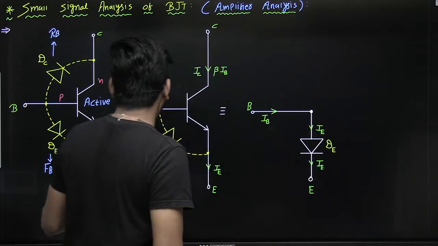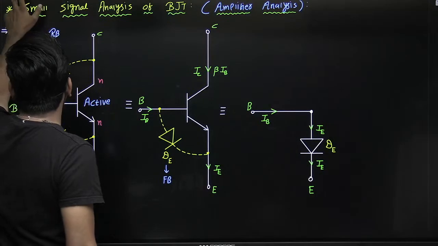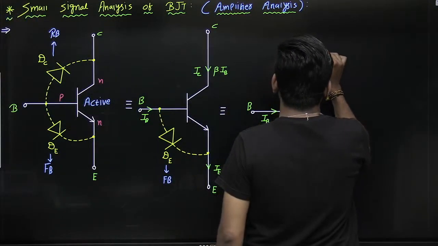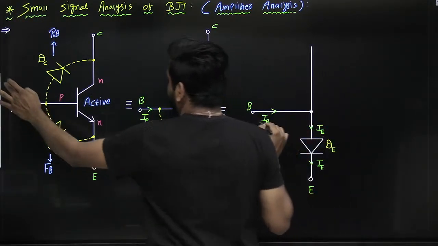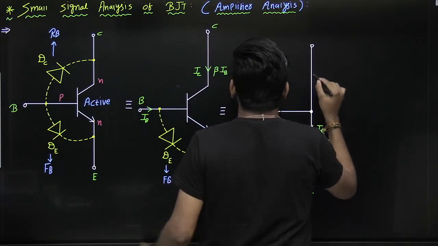And upside there is a dependent current source. The collector current is dependent, IC equal to beta IB.